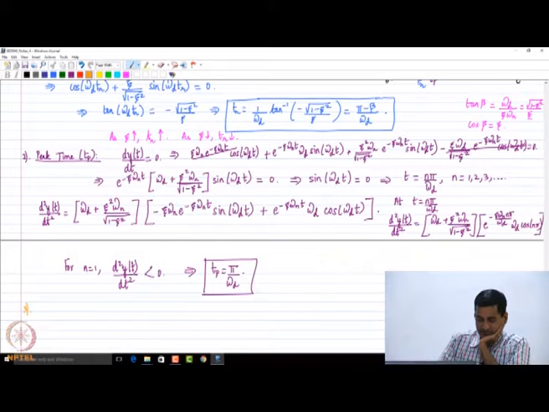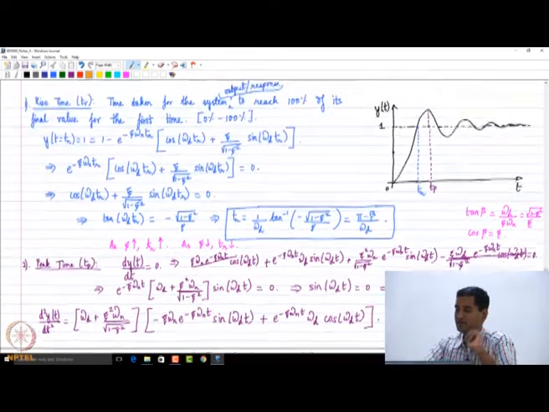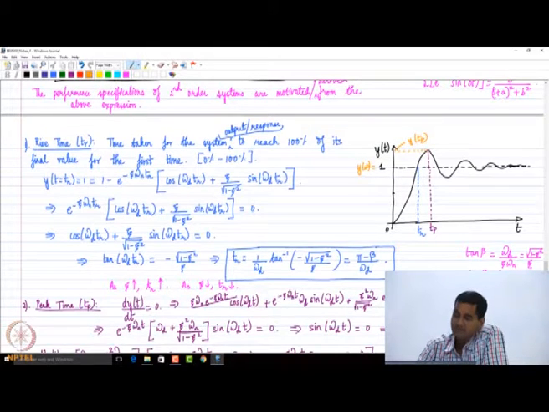Now the third parameter is what is called the maximum peak overshoot. Okay, what is this maximum peak overshoot? Immediately we see that this value is y at Tp, right? This one I can write as y at infinity, because as t tends to infinity, what is the value of y, the steady state value.